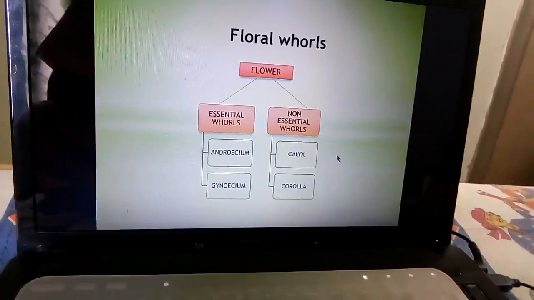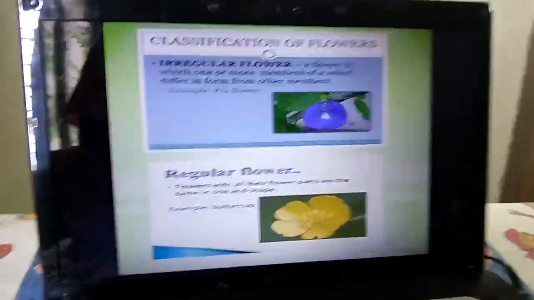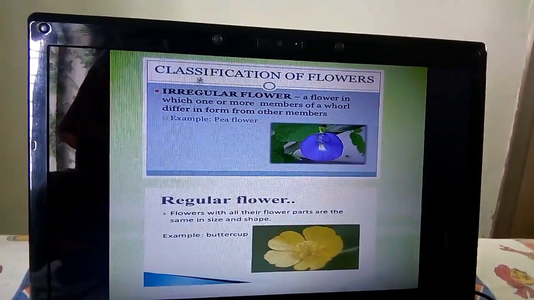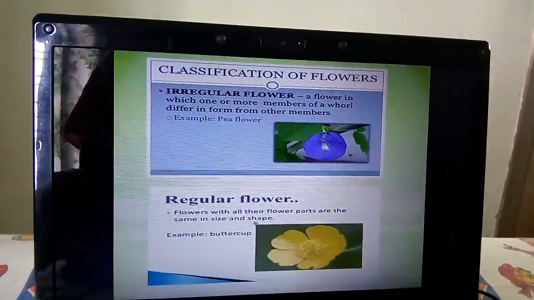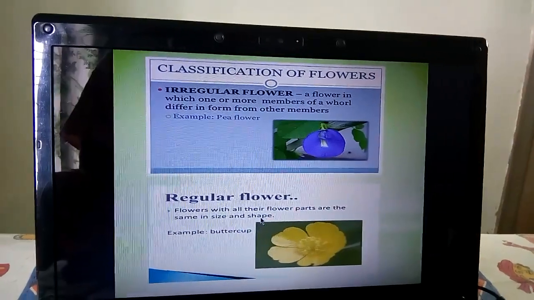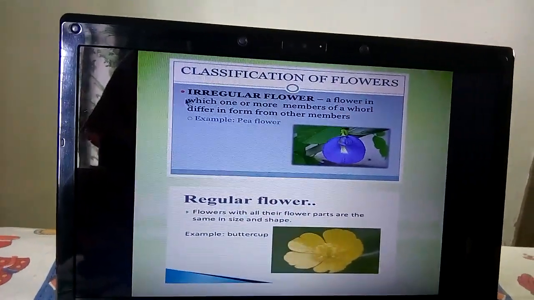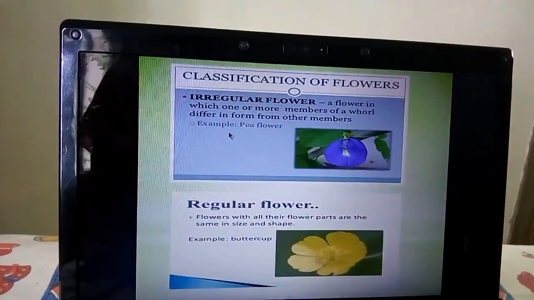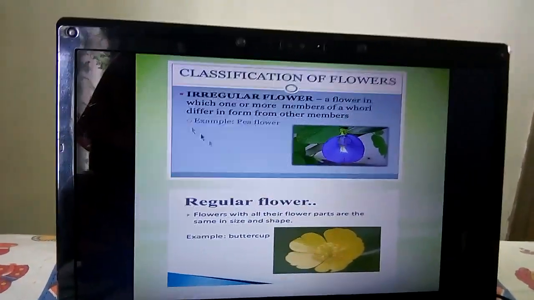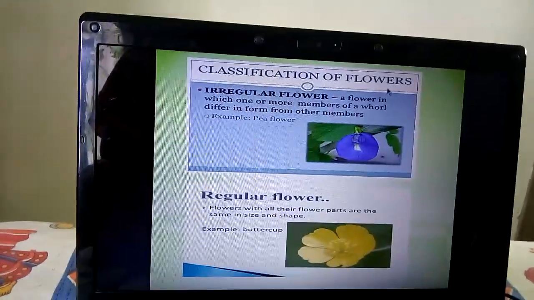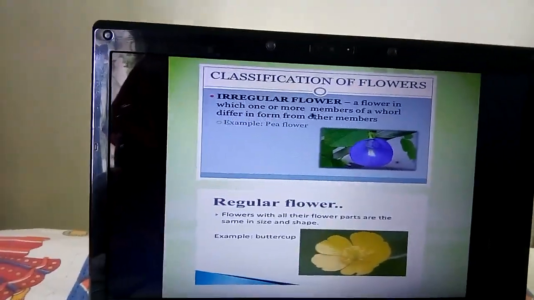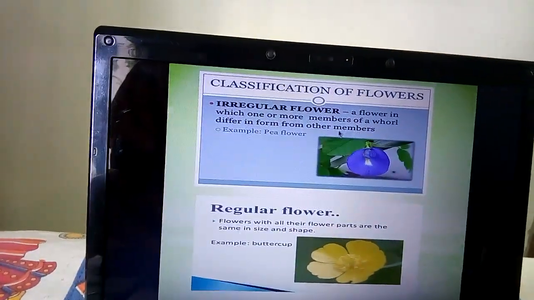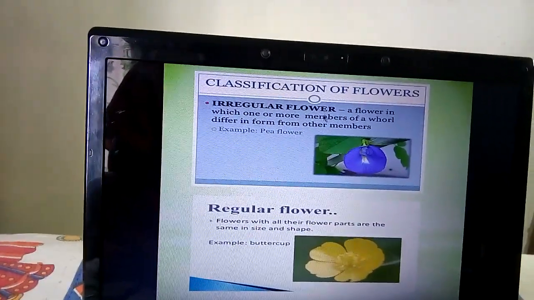Now we know about the classification of flowers. According to the shape and size of the flower, flowers are basically of two types. One is regular flower, another one is irregular flower. First we know about irregular flower. A flower in which one or more members of a whorl differ from other members is known as an irregular flower.